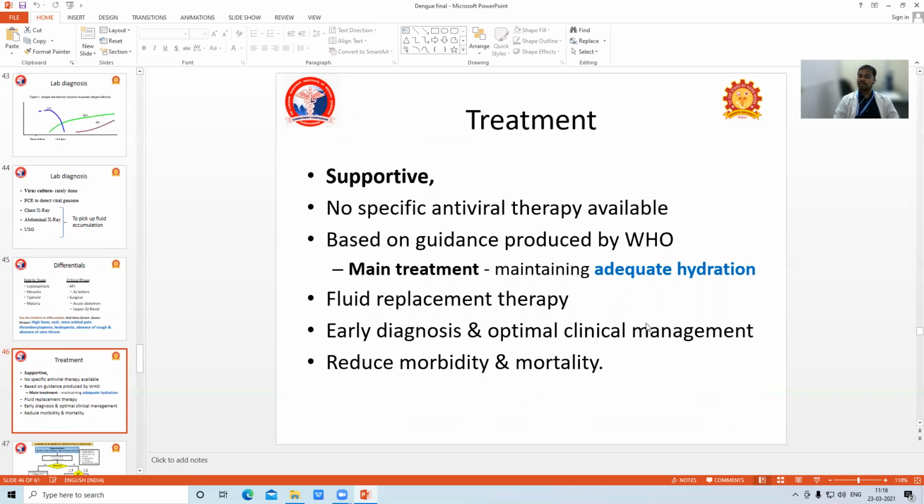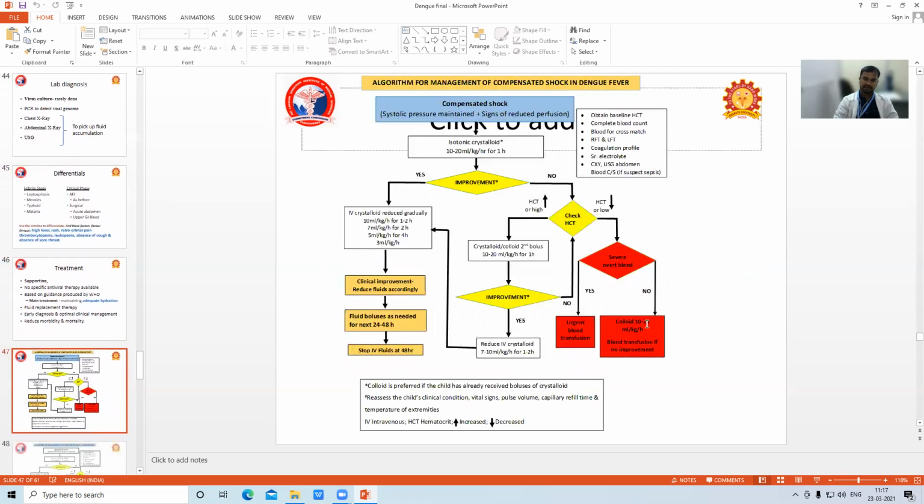Based on the WHO guidelines, the mainstay of treatment is maintaining adequate hydration, so fluid replacement therapy is the mainstay. With early diagnosis and optimal clinical management, we can save most, nearly 100%, of dengue infections in children. Early diagnosis and optimal management automatically reduce morbidity and mortality.